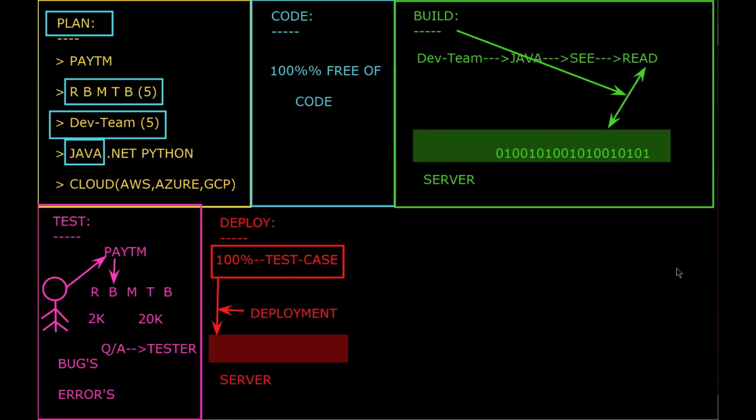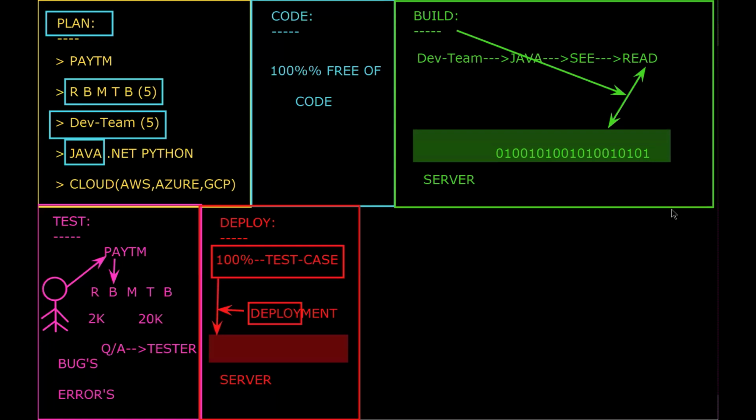So simply we are going to call this deploy.